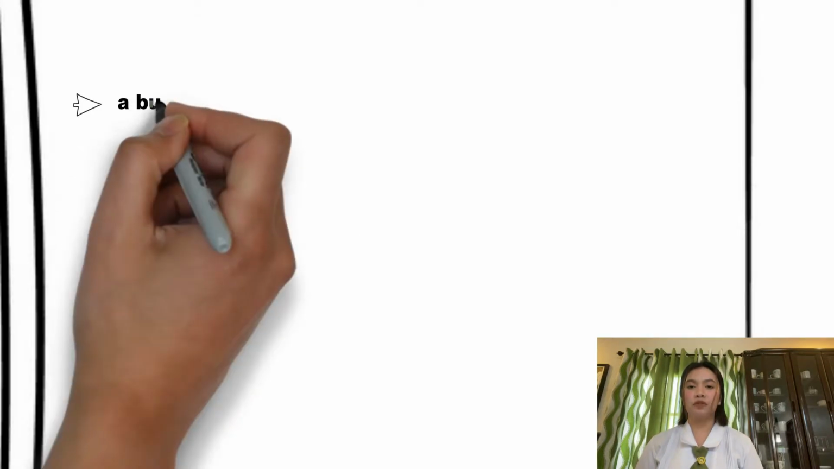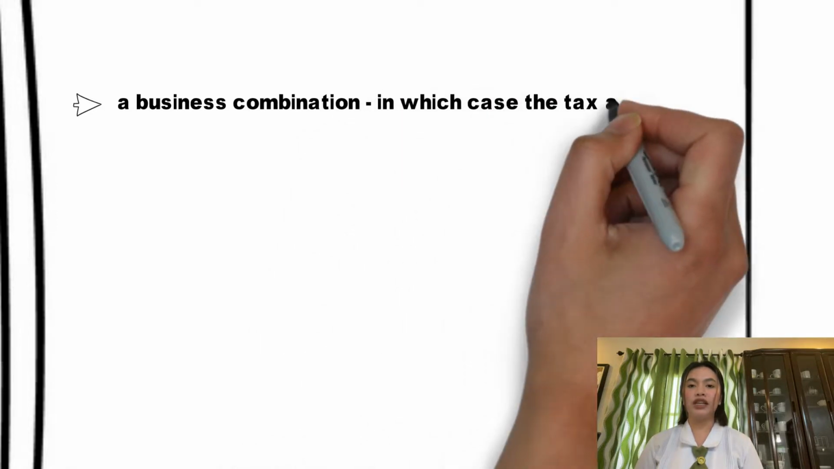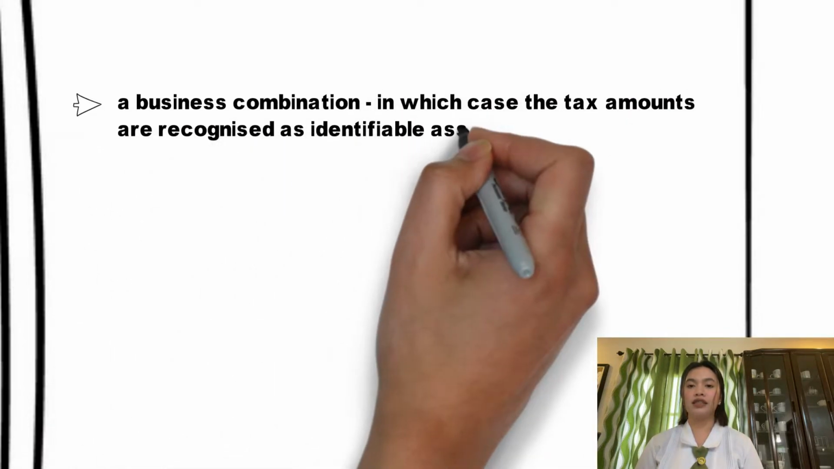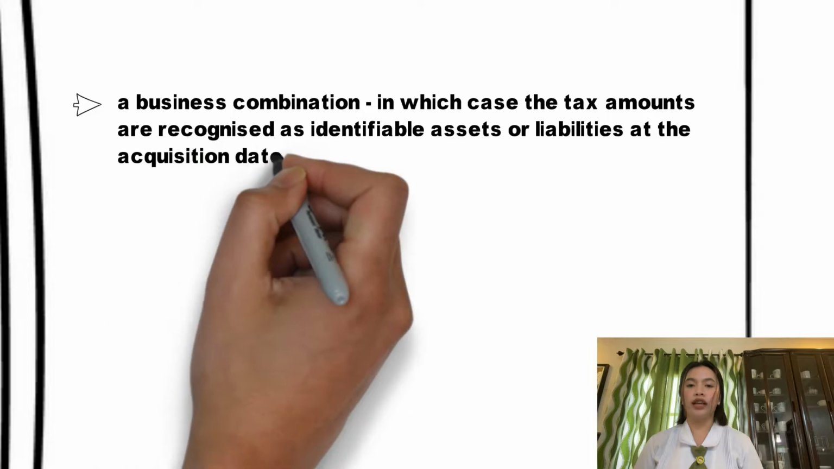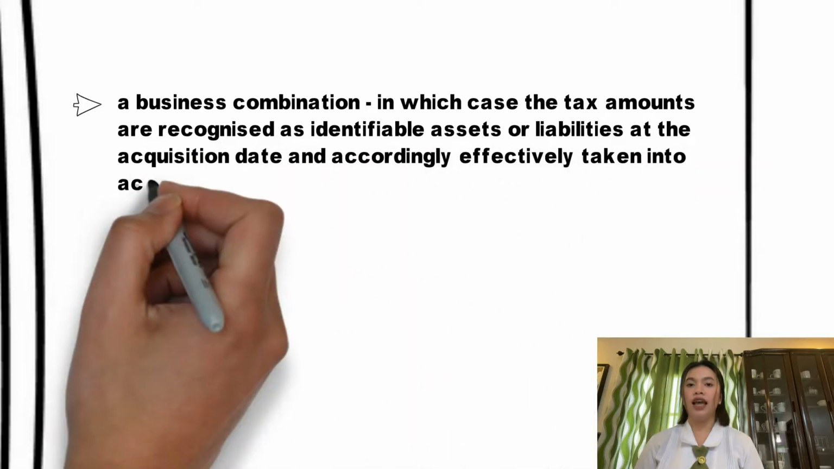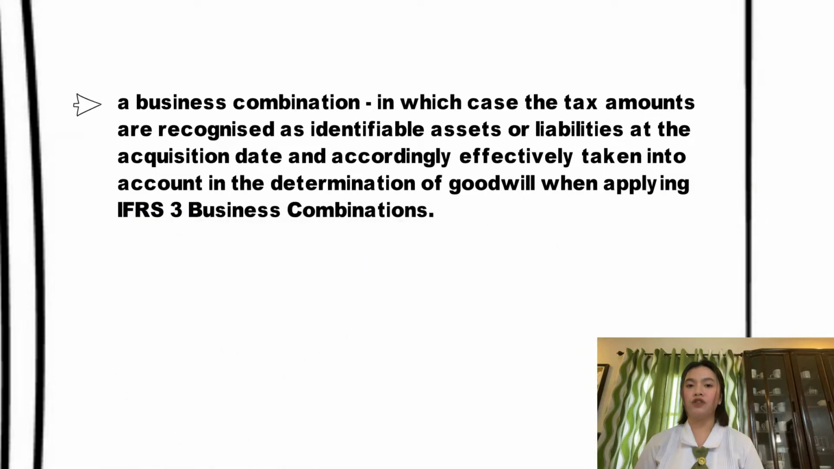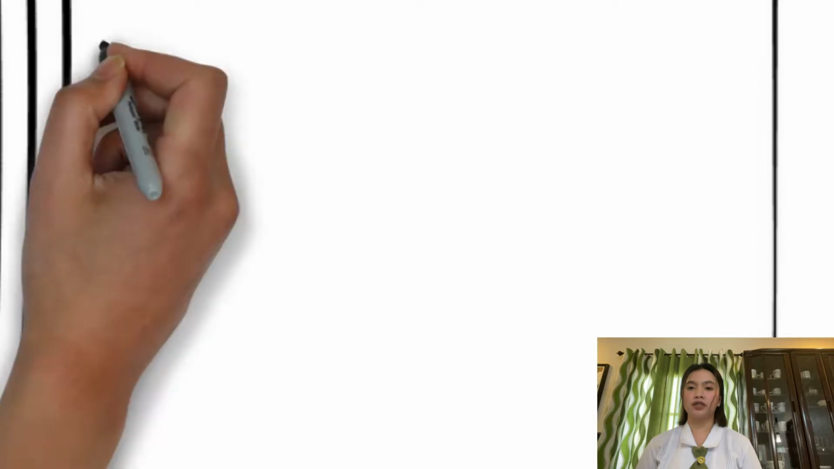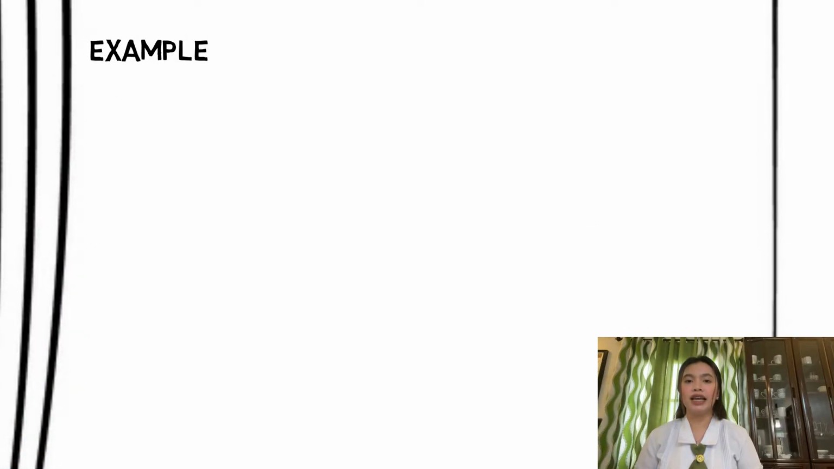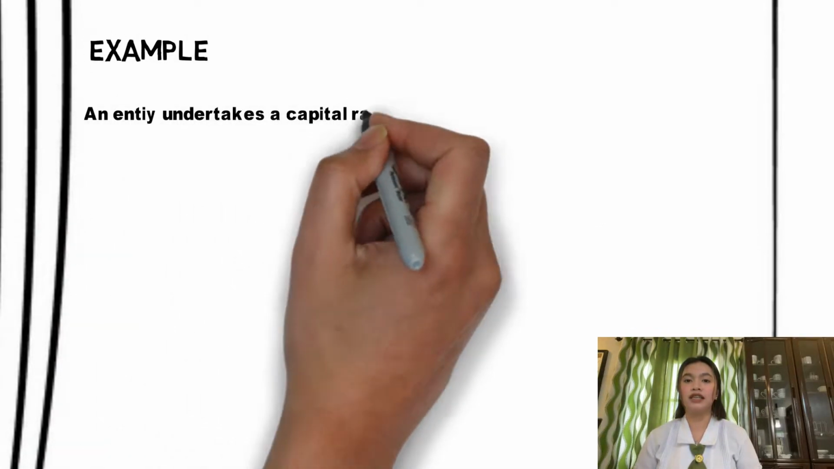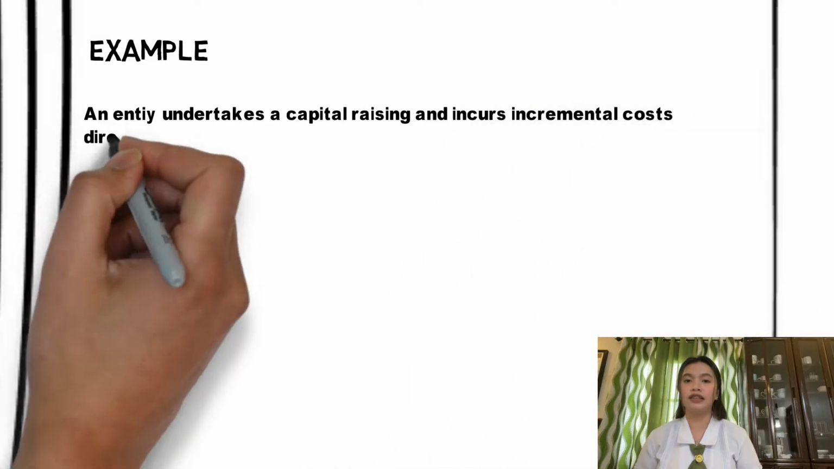Second is in terms of a business combination, in which case the tax amounts are recognized as identifiable assets or liabilities at the acquisition date and accordingly effectively taken into account in the determination of goodwill when applying IFRS 3 business combinations. Let's have an example wherein an entity undertakes a capital raising and incurs incremental costs directly attributable to